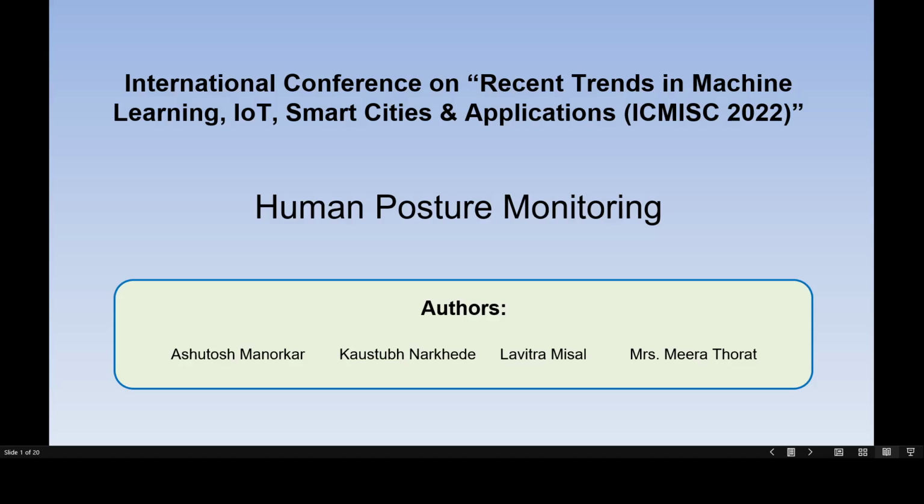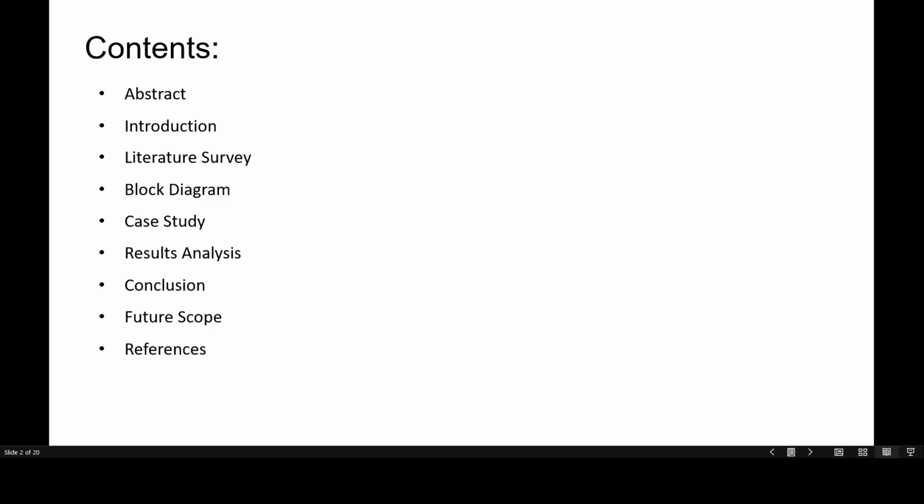Most people in today's world forget the importance of keeping a right posture while performing yogasanas and steps suggested by physiotherapists. Having a good posture affects people's health and could also scar them for their whole life. Our group has taken advantage of this ignored problem and proposed a solution for it using OpenCV and deep learning. The contents of this presentation are as given in the following slide.